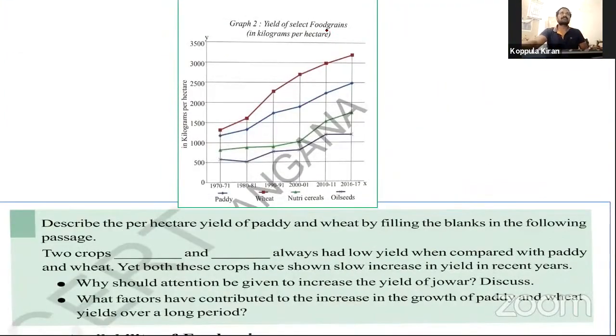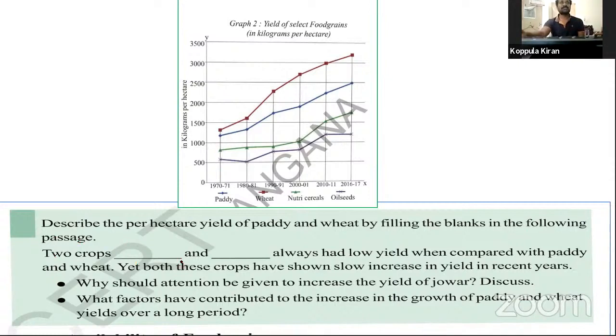See this same slide, same graph. Yield of select food grains in kilograms per hectare. Okay, this is the x-axis of food grains we have taken, and per hectare kilograms, so how much production we produce. See this. Describe the per hectare yield of paddy and wheat by filling the blanks in the following passage.